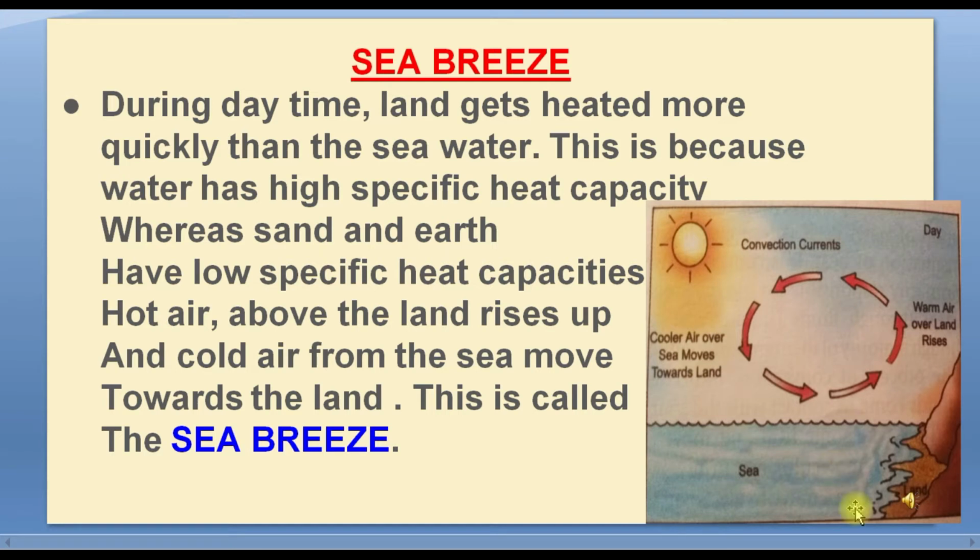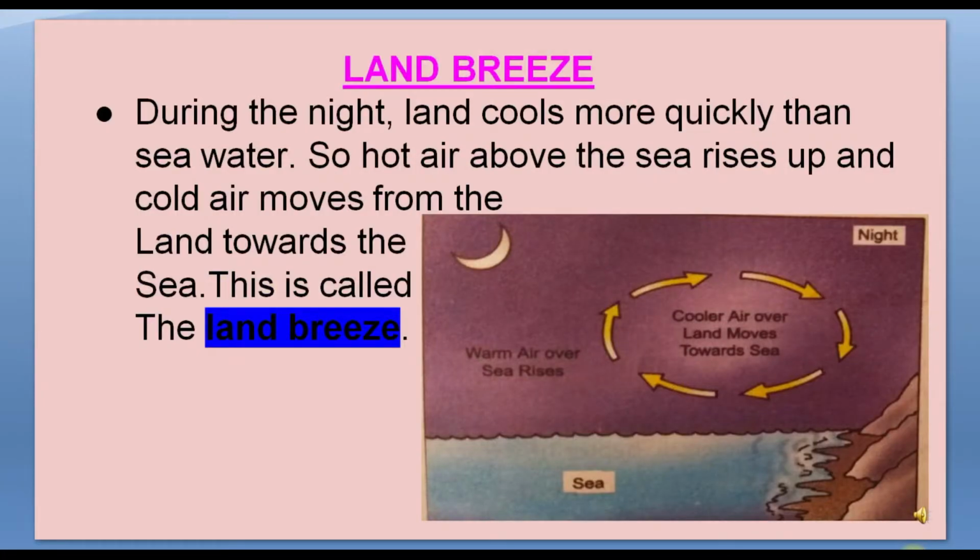Next we discuss the land breeze. During the night, the land cools more quickly than the sea water. In this image, this is the land and this is the sea water. At night the land cools more quickly than the sea water, so the hot air above the sea rises up and cool air moves from the land towards the sea. This is called the land breeze.